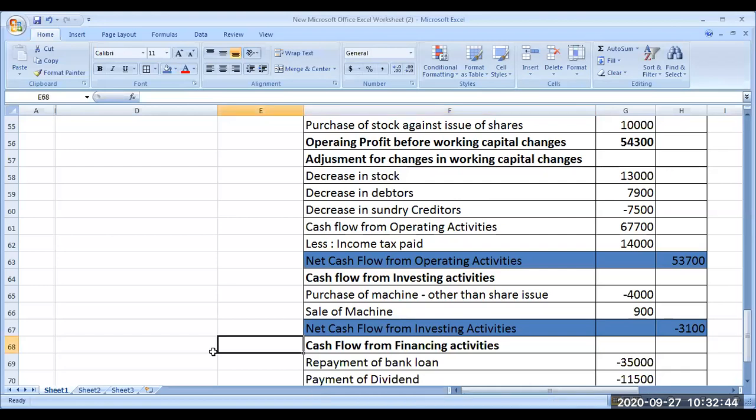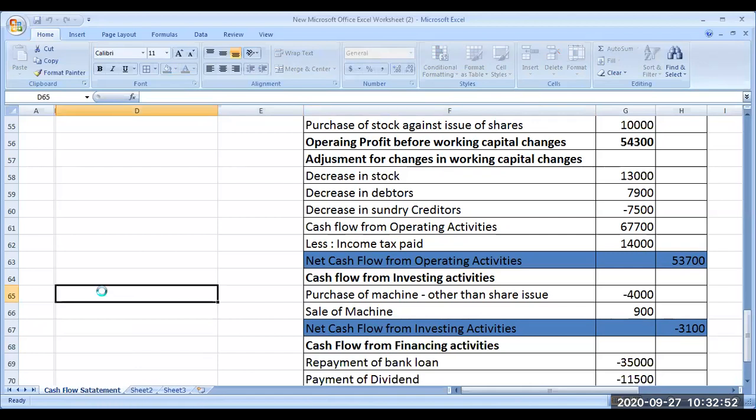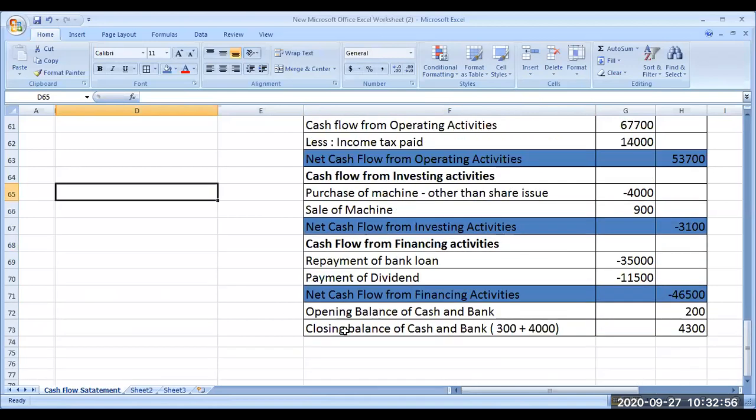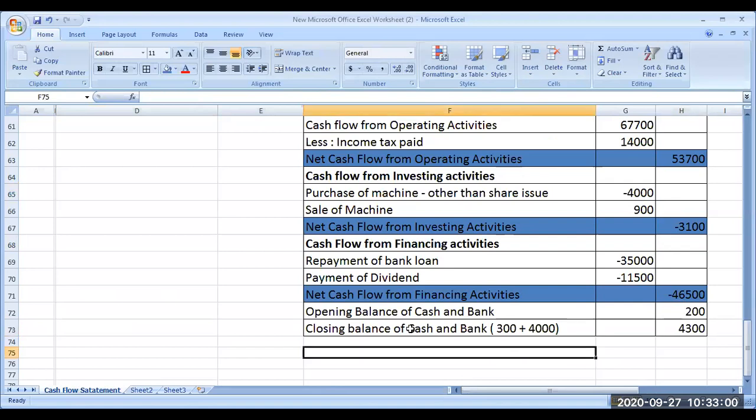Any doubt in this? Yeah, just to clarify, sir, the balance sheet at the end of the financial year will show the current position of the company, right, in terms of how they are doing overall. But cash flow will show over the period of one year where all their cash and finances have gone through. It's like an audit trail.